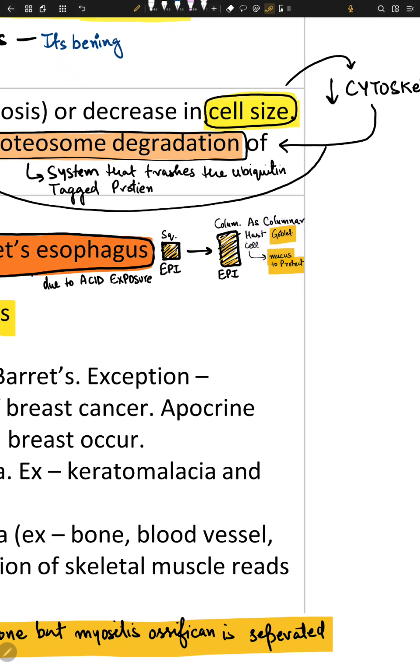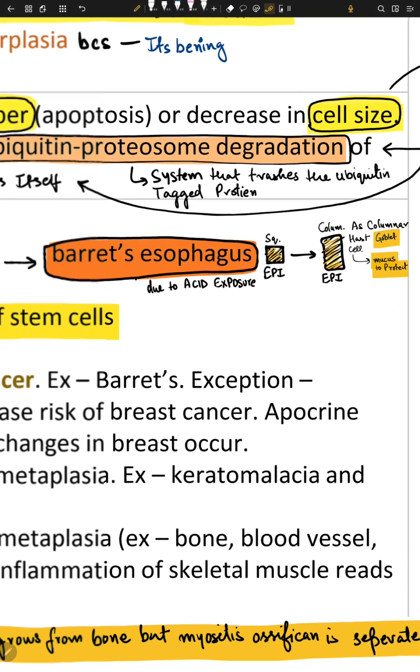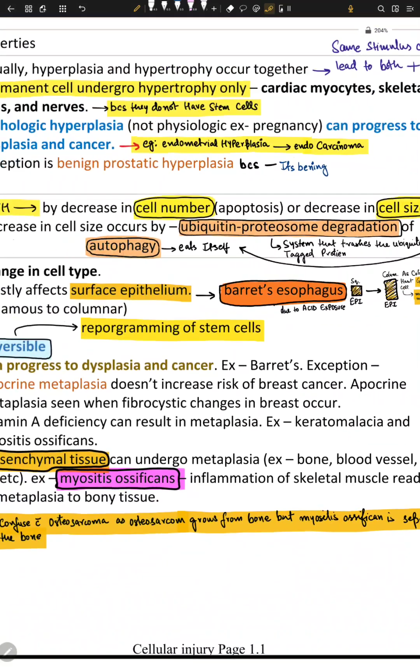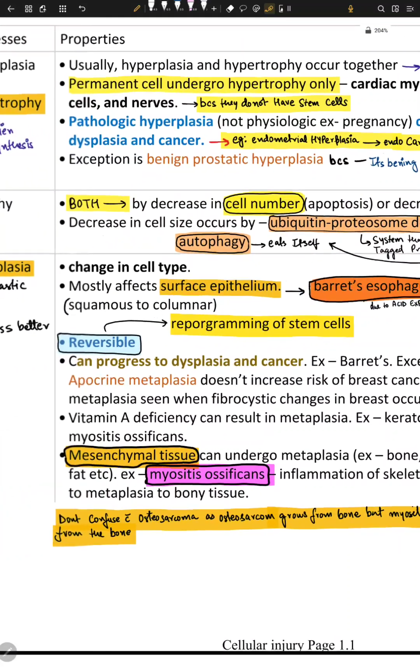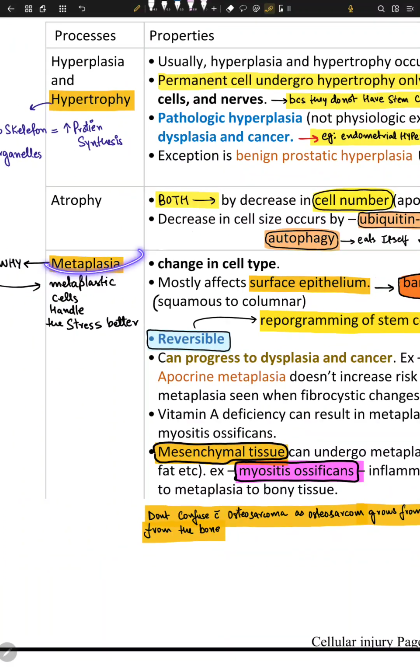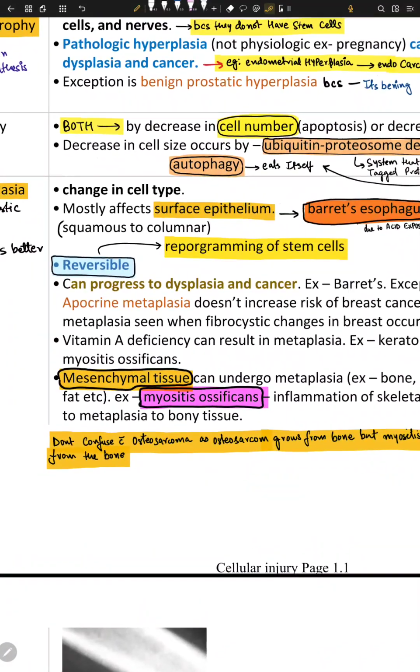So mucus protects the inner mucosa of the esophagus. So we call it Barrett's esophagus. It's an example of metaplasia, right? Okay, so Barrett's esophagus is reversible because it's done via reprogramming of the stem cell,